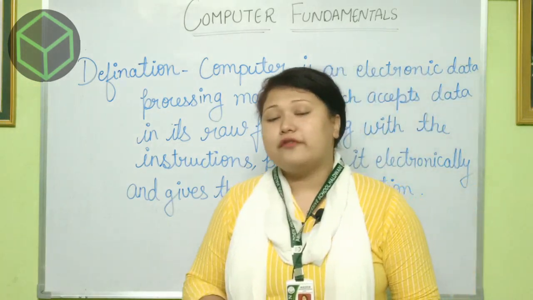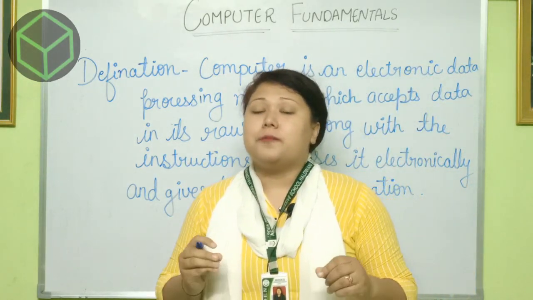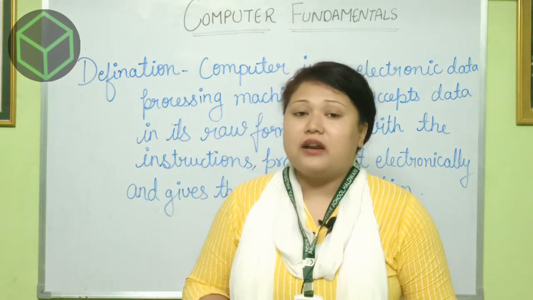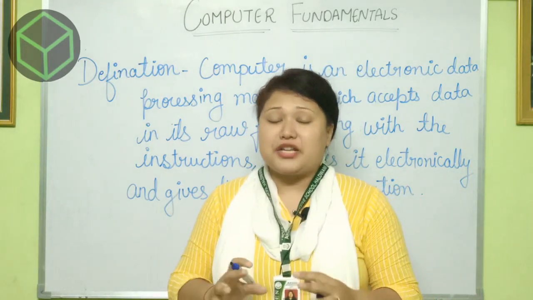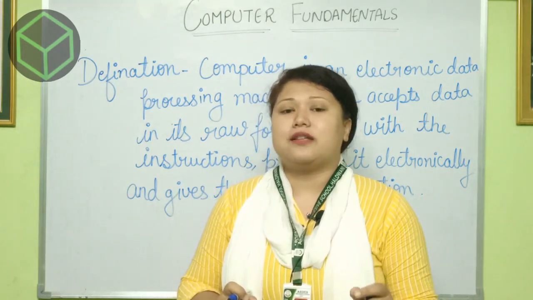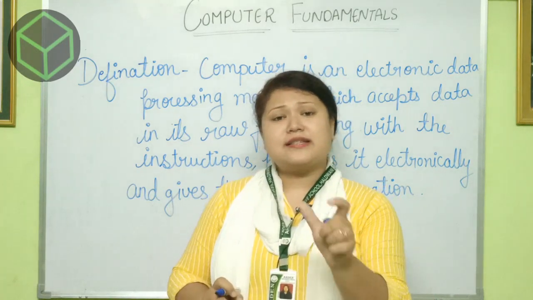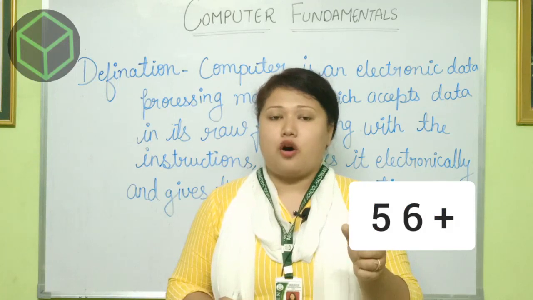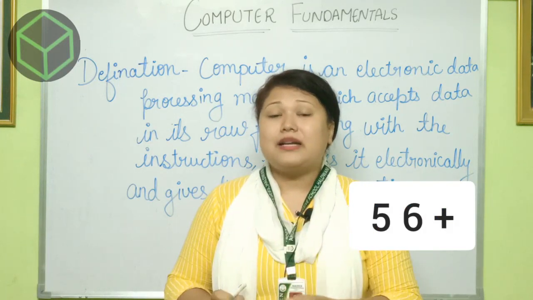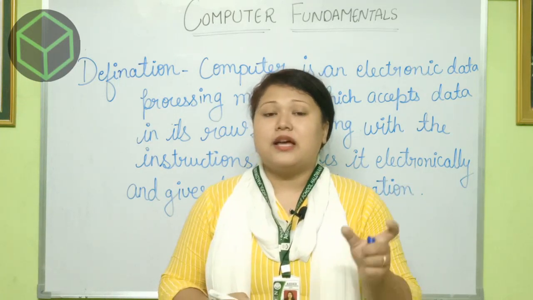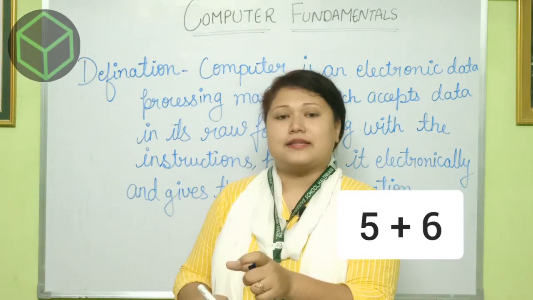Now what is raw form? Raw form means the instruction is given in an unarranged manner. Like when you give the instruction 5, 6, plus, we know we have to do the sum of 5 plus 6, but the computer has to arrange this equation as 5 plus 6.